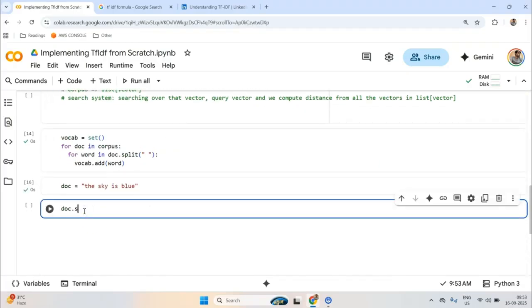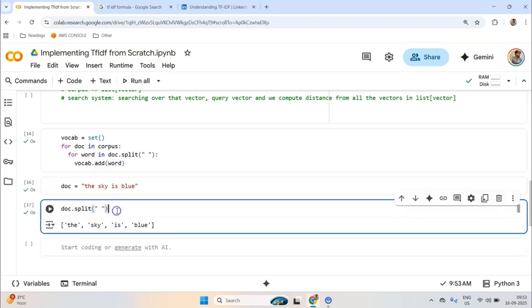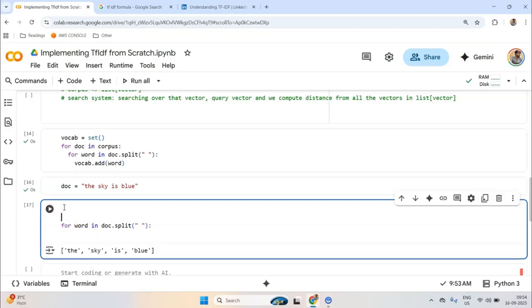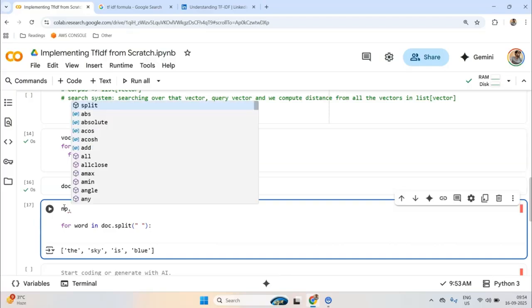First of all, I would like to split this document into words. So I have these words, and then I loop through it: for word in doc.split. After looping through it, what do I need to do? I need to basically append this word's frequency. Now how can I do that? That's where NumPy's helper function comes in. I'll initialize an array with zeros.